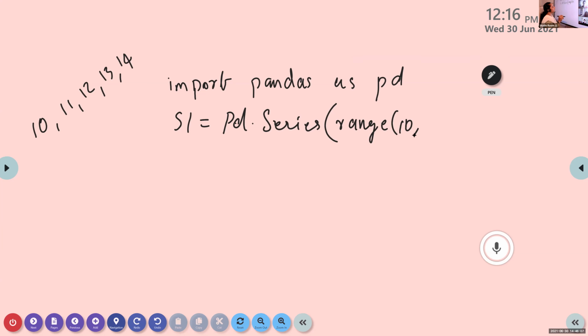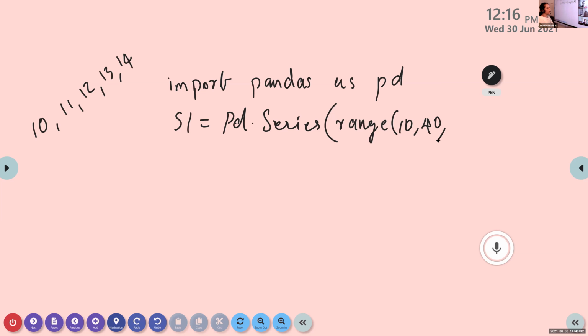In the question, it is 35. Okay, we have to give 40 or greater than 35. 35 is the last value, isn't it? So greater than 35 we can give as stop value. Then what about the step value? Step value means it is the value used for incrementation.